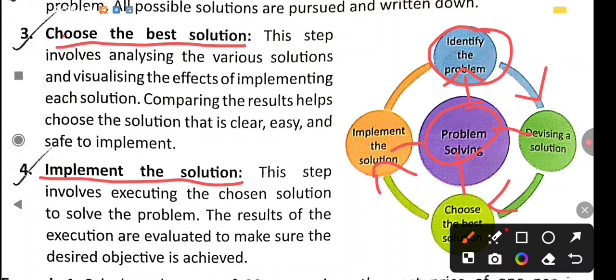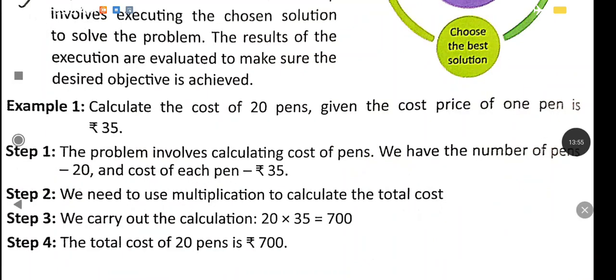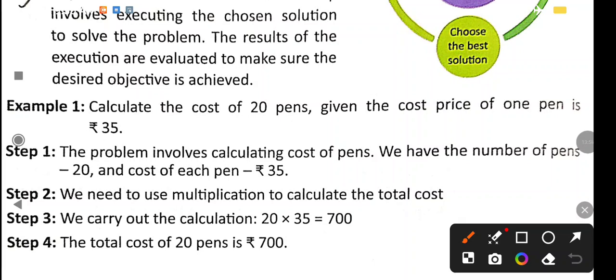There is one example I will show you. We will go through it. See here is given one example in your book. Step first is what? The problem, example 1: calculate the cost of 20 pens given the cost price of 1 pen is rupees 35. Means we have to calculate the cost of the 20 pens, and the cost price of 1 pen is rupees 35. How will you find the price of the 20 pens if the 1 pen cost is rupees 35.